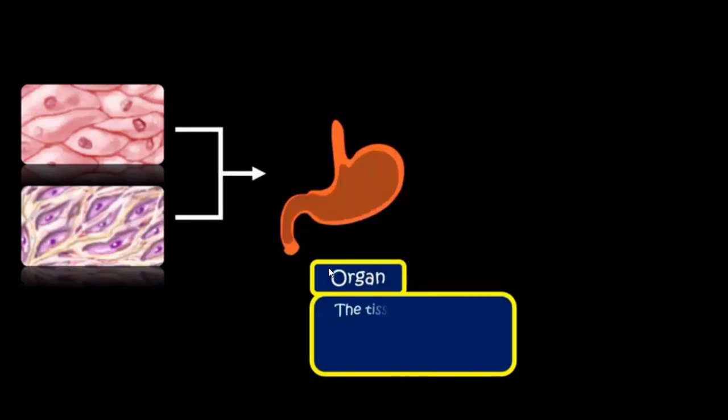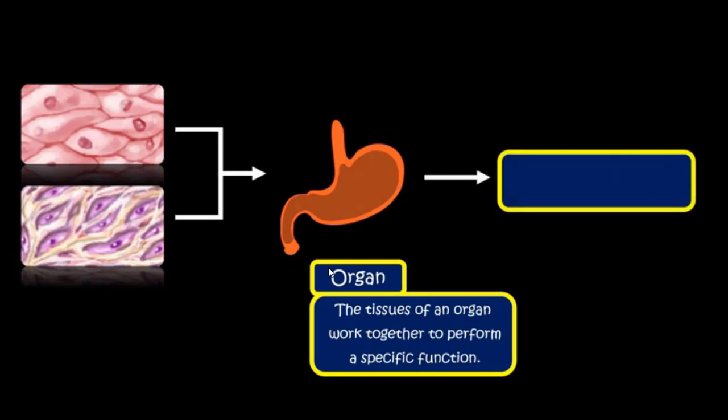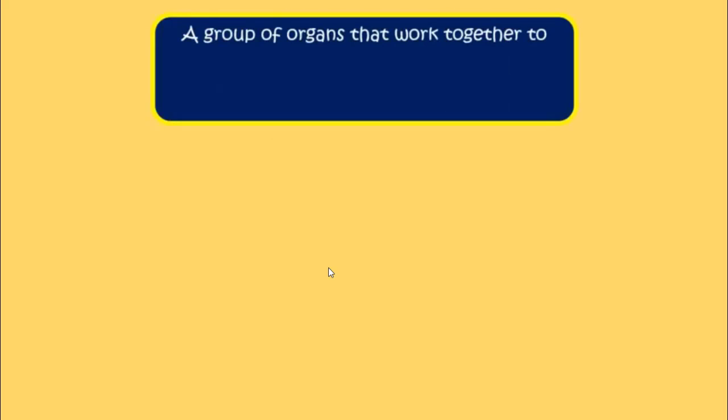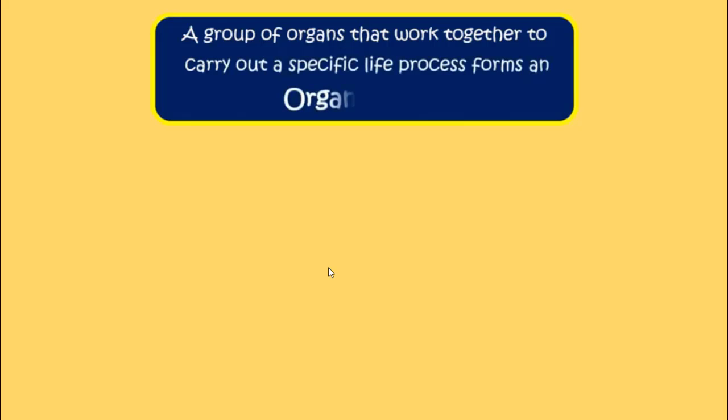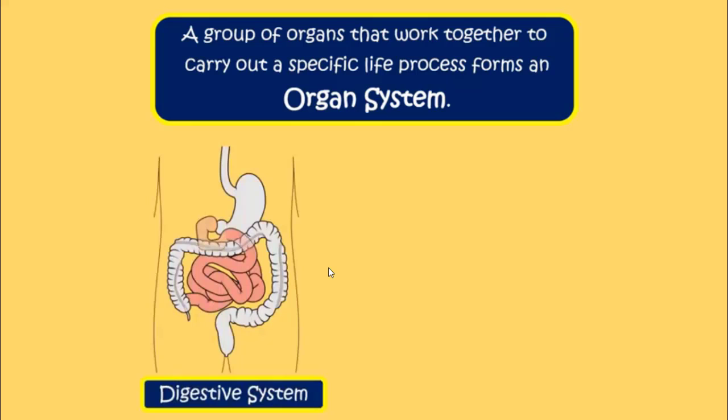So students, in today's lecture, we have discussed the important levels of organization. Number one is organ level. The tissues of an organ work together to perform a specific function. For example, stomach, which helps in churning food and its partial digestion, and it carries on this process with the help of important tissues. The next important level is organ system level. A group of organs that work together to carry out a specific life process forms an organ system.